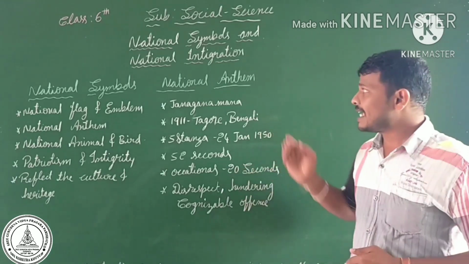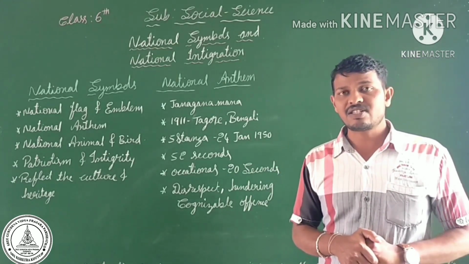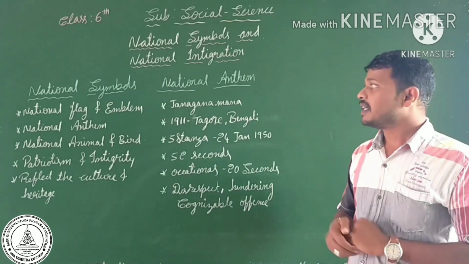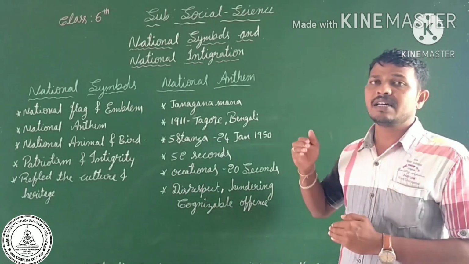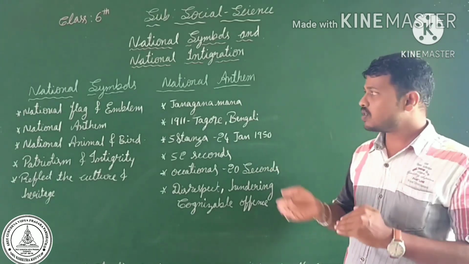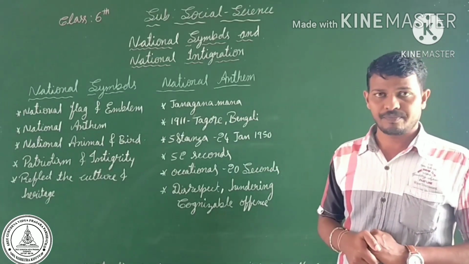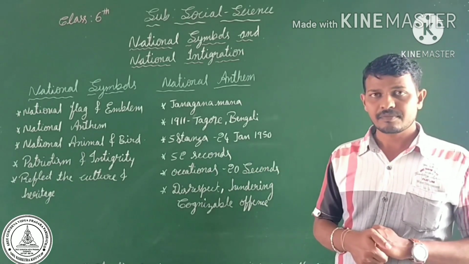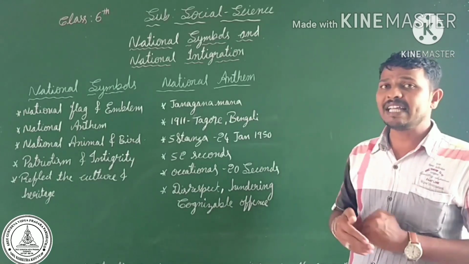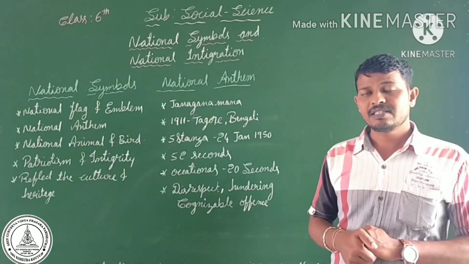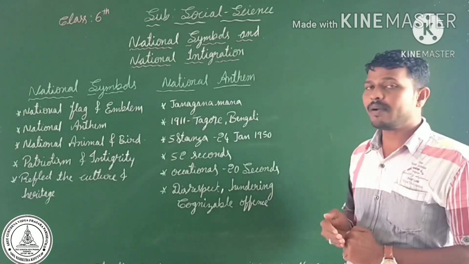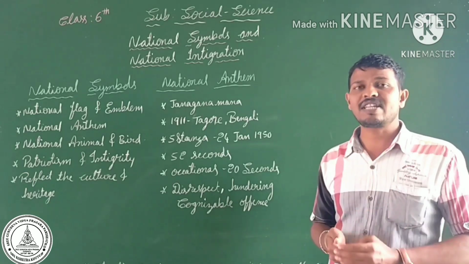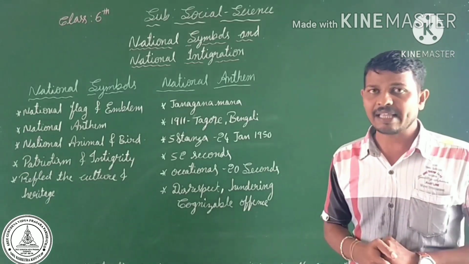Like that, the national anthem also. What is our national anthem? As we know, students, Janaganamana is our national anthem. This song was composed by Rabindranath Tagore. It was written by Rabindranath Tagore in 1911, in the Bengali language. The song contains 5 stanzas, but we consider the first stanza as our national anthem.